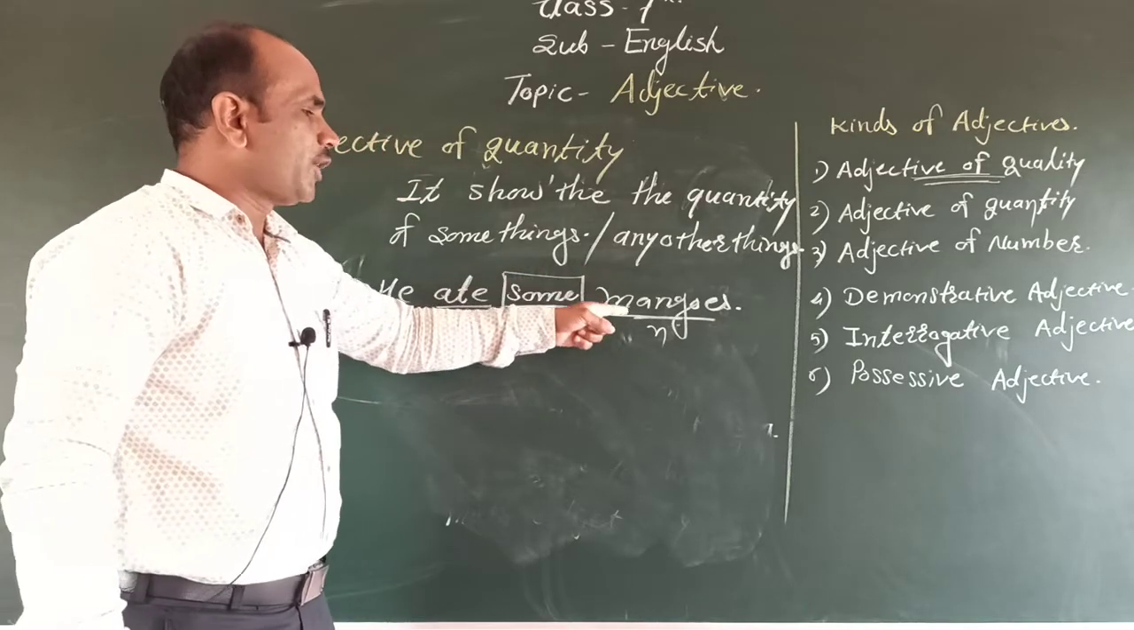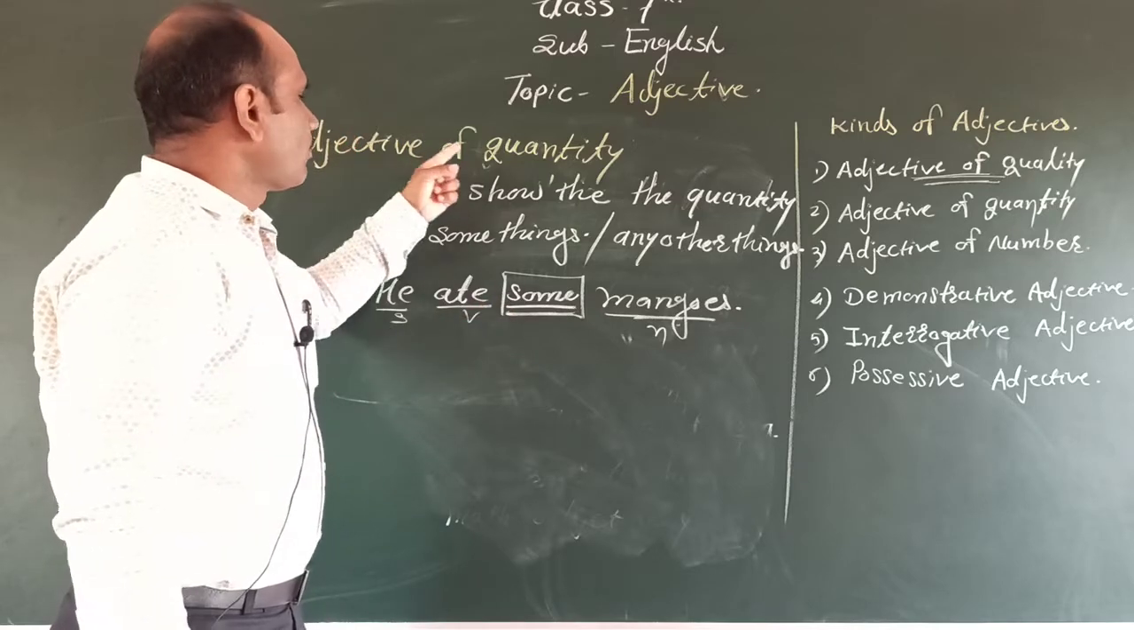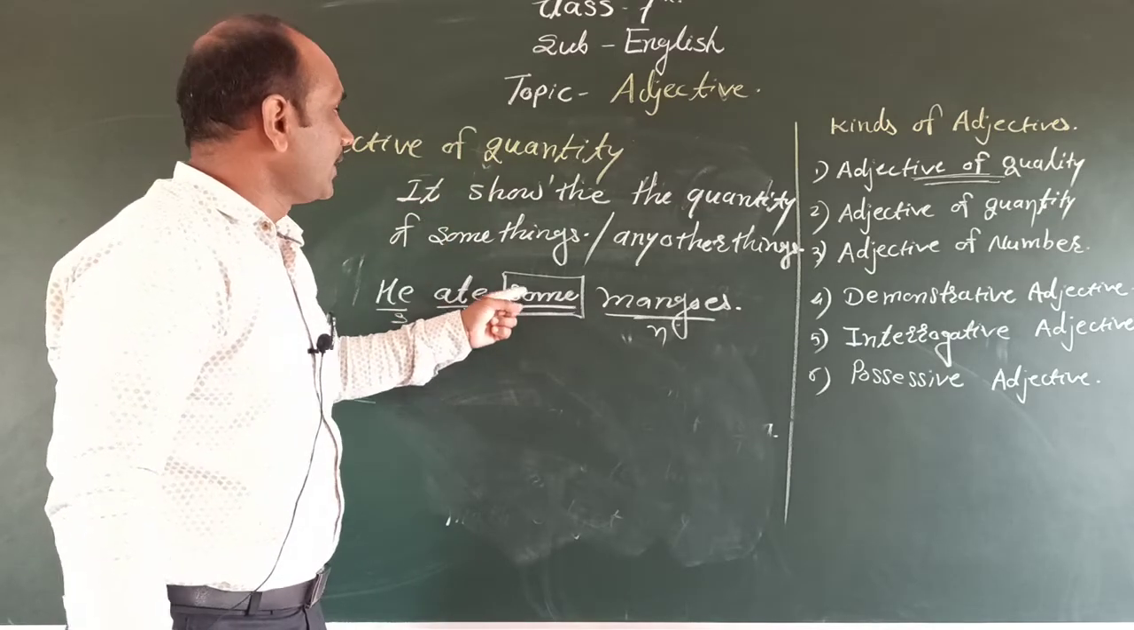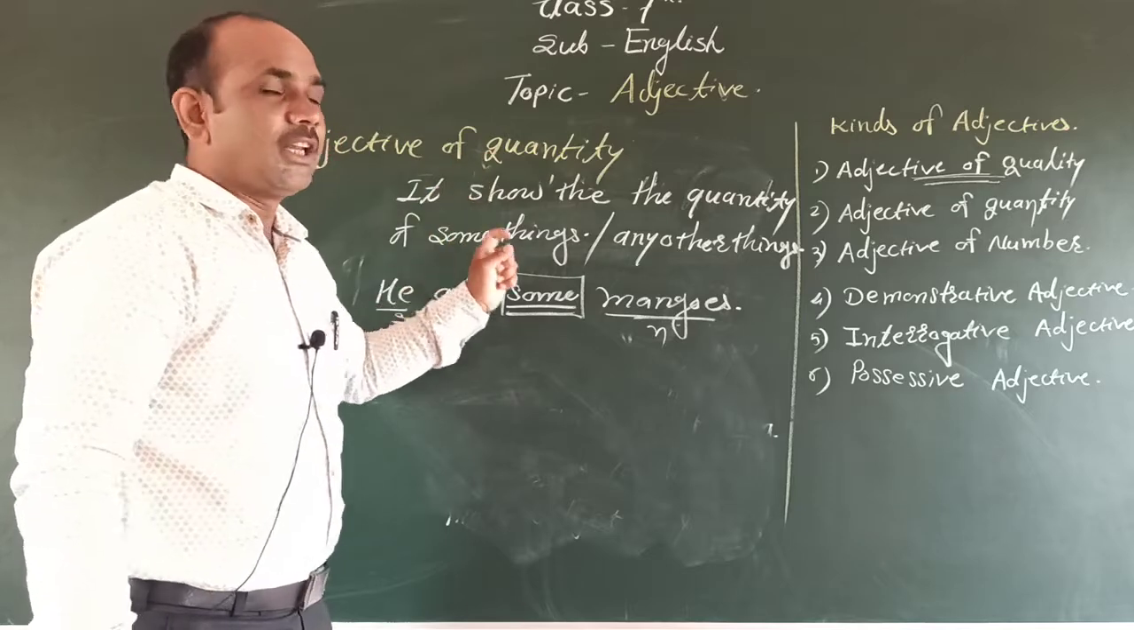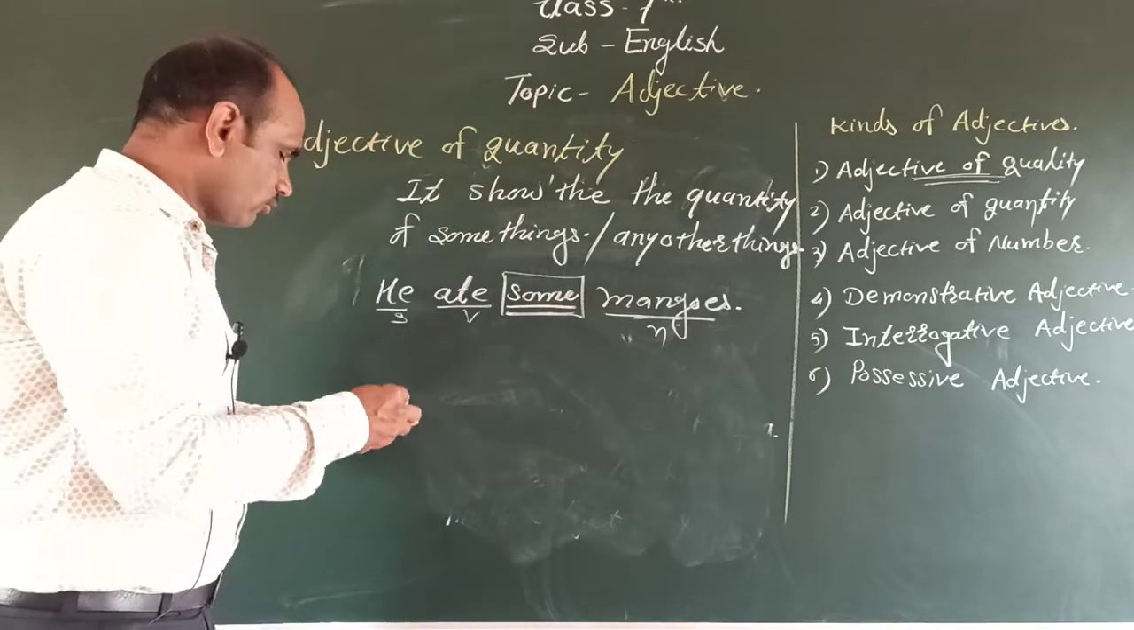It tells more information about the noun. Therefore we call it an adjective. And adjective of quantity means that it shows only the quantity of these things. Therefore we call it an adjective of quantity.